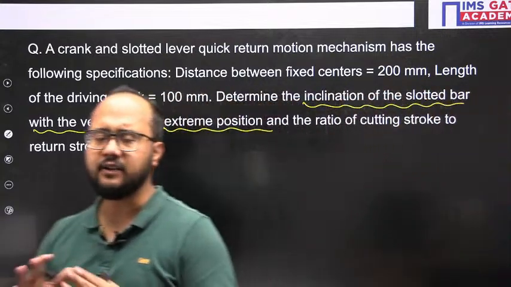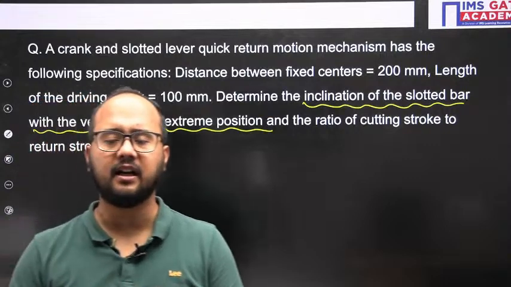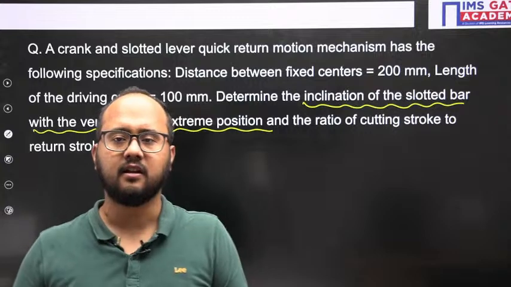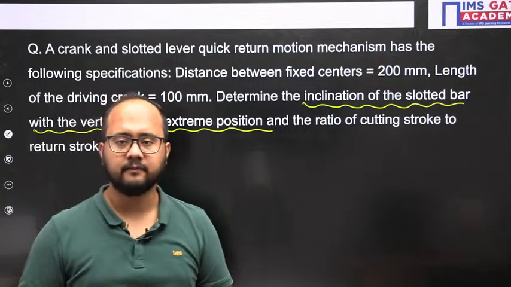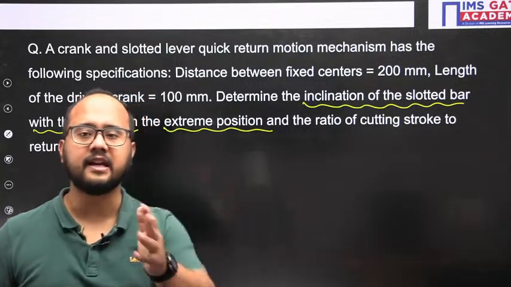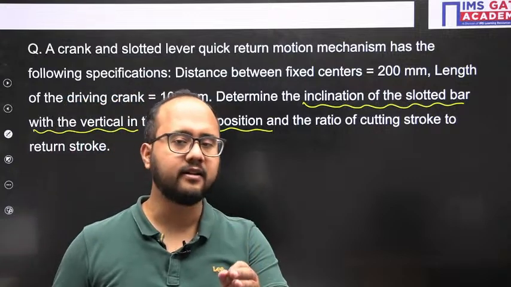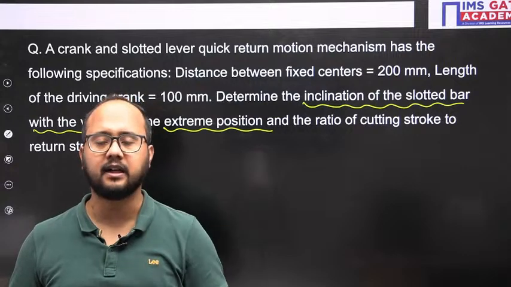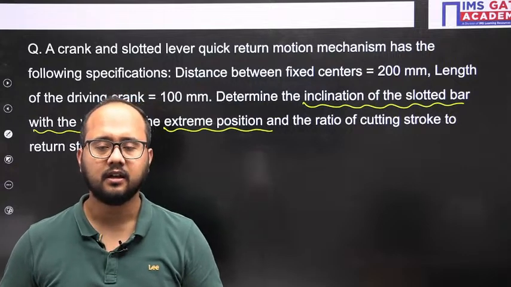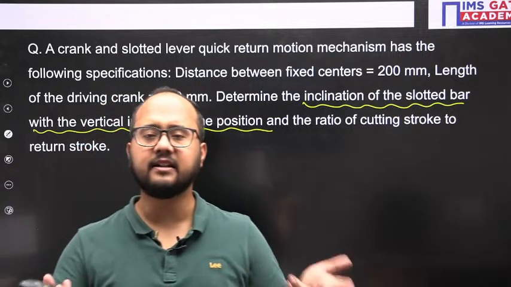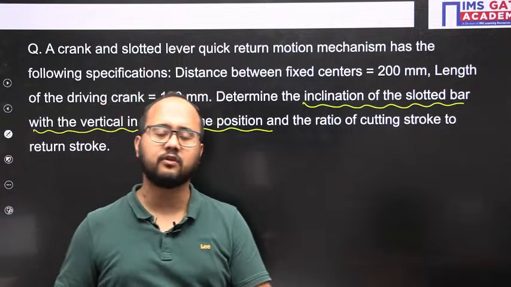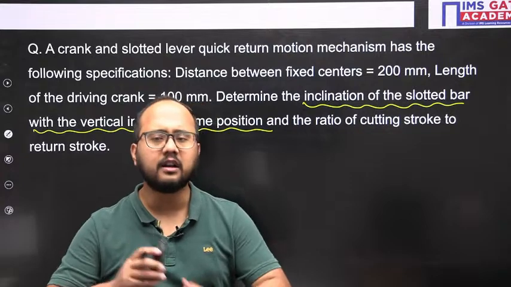We will not associate beta and alpha, because that is a sign convention or basically our notation, so it depends from person to person. We will understand the mechanism. Once you have understood the mechanism, there is no need to remember what is alpha, what is beta. Generally in the textbook, they will mention alpha, beta. Alpha is the cutting stroke angle, beta is the return stroke angle. We will not remember it that way.